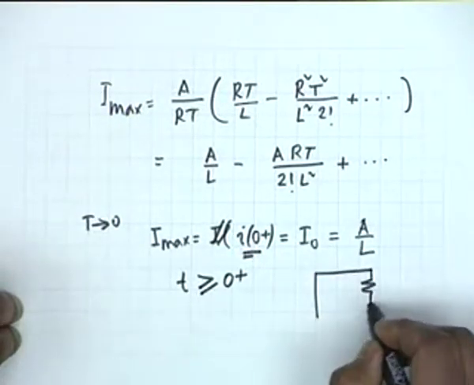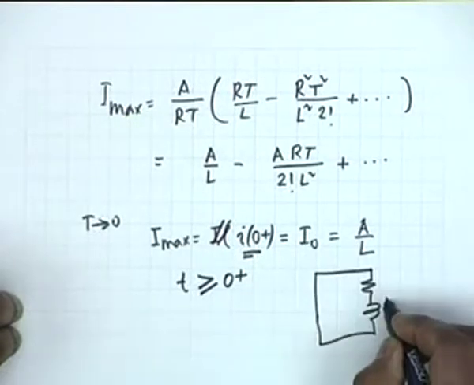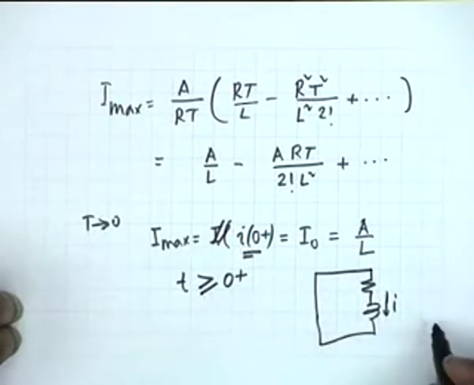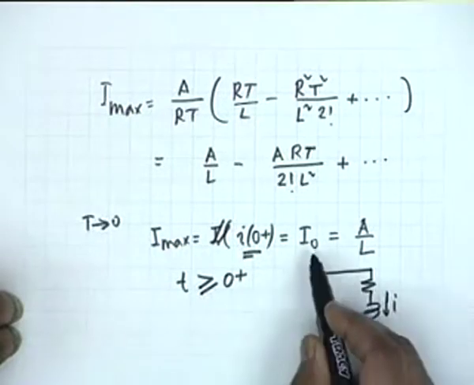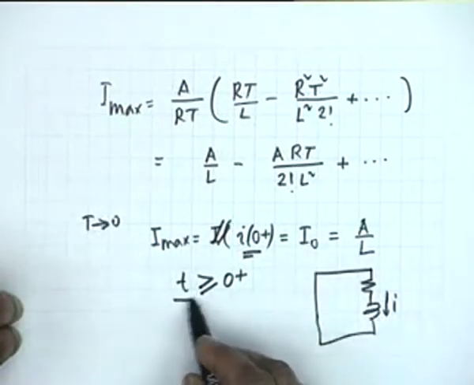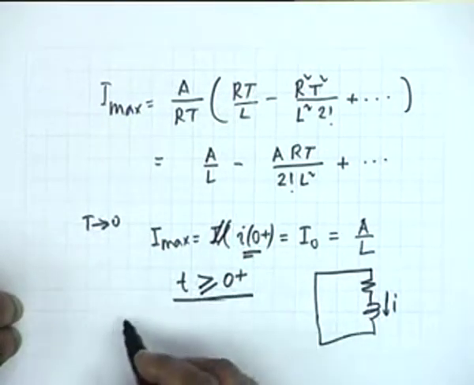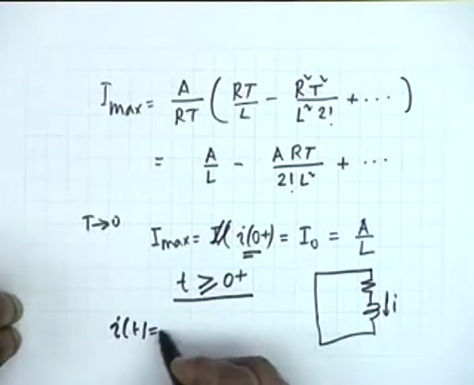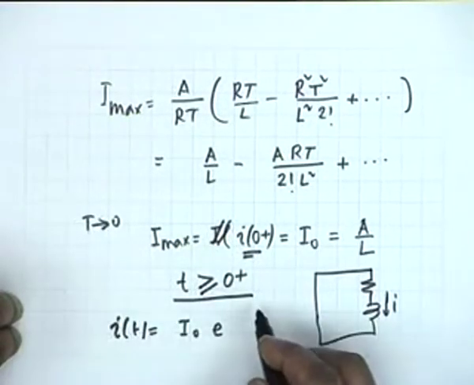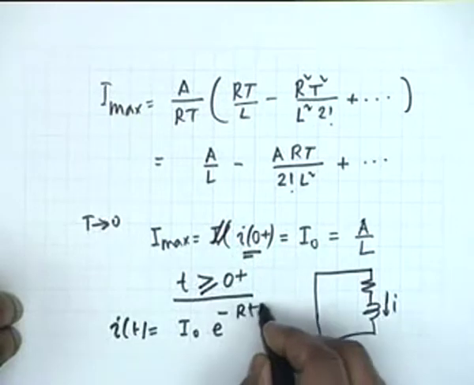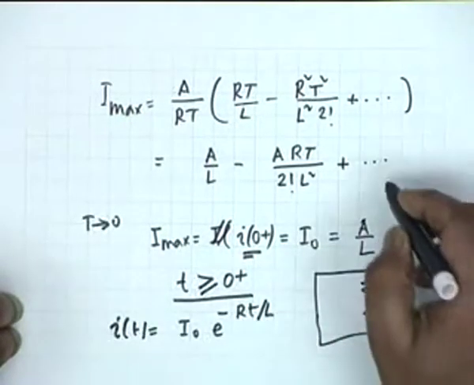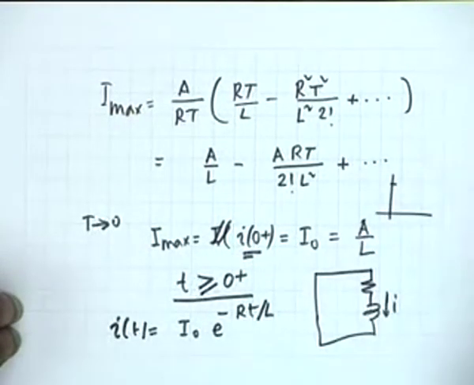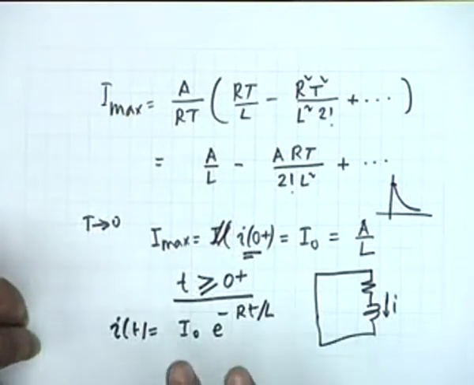In other words, we have R and L, where this current I at 0 plus is equal to I0, and therefore for time greater than 0 the current response shall be simply equal to I0 e to the power minus RT by L, which means that the current response rises to I0 and then simply goes to 0 exponentially. Is this point clear?